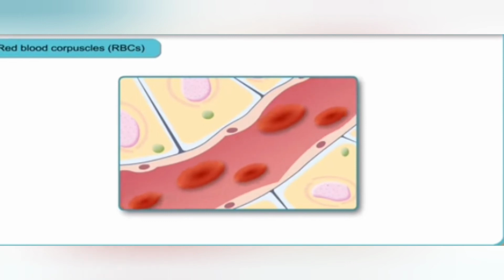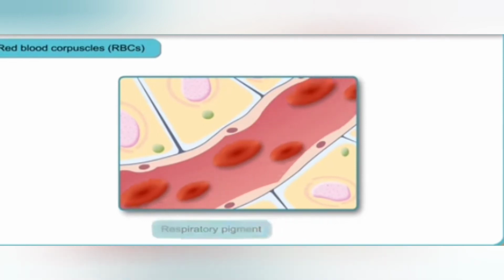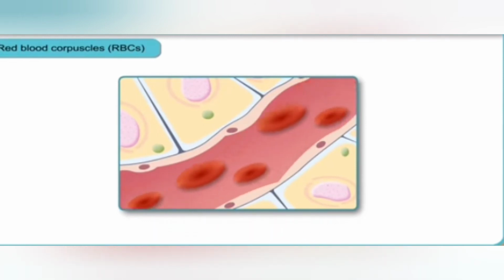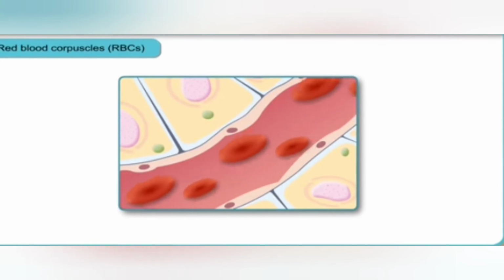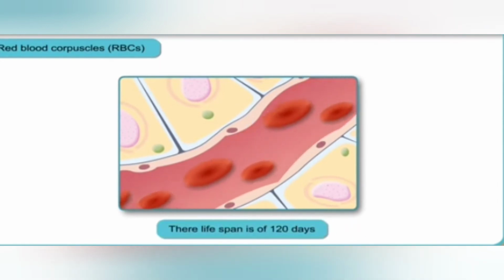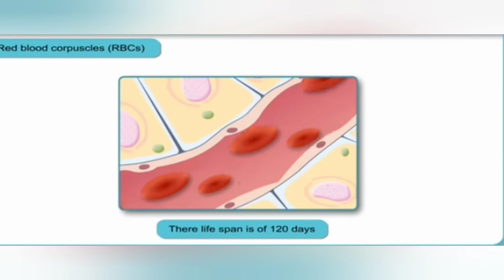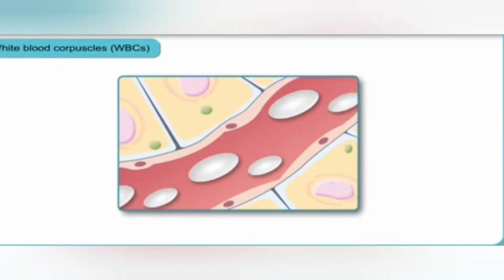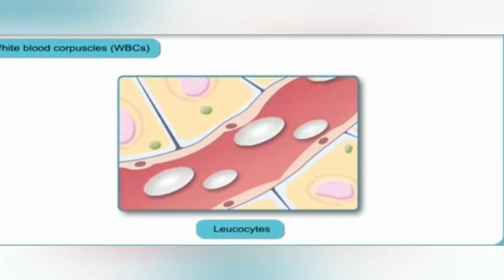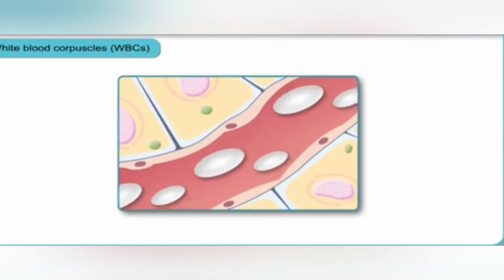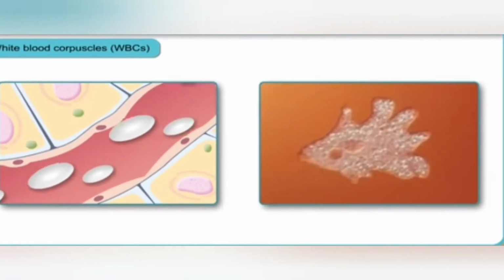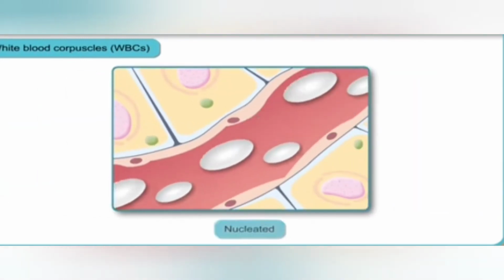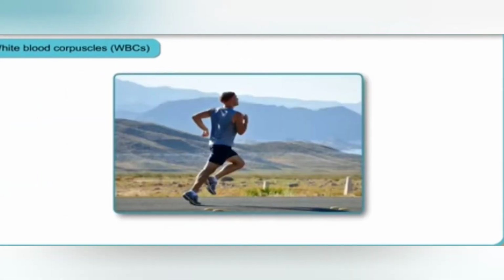Red blood cells are also known as erythrocytes. They contain a complex chemical compound called hemoglobin, which has iron. They are made inside the bone marrow and are destroyed by the liver when they die. Now, white blood cells are also known as leukocytes. They fight against germs and other foreign bodies and thus protect the body from diseases.